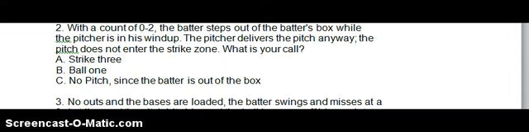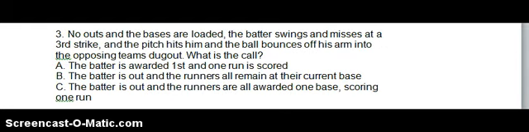Okay, question number 2. With the count of 0-2, the batter steps out of the batter's box while the pitcher is in his windup. The pitcher delivers the pitch anyway. The pitch does not enter the strike zone. What's your call? Well, first you got to ask yourself, did you give him timeout? Clearly in this question the answer is no. So anything that occurs during the pitcher throwing his pitch without the batter stepping out would be counted unless the batter stepped out and caused the balk, which in this case he did not. So the answer to number 2 would simply be ball 1.